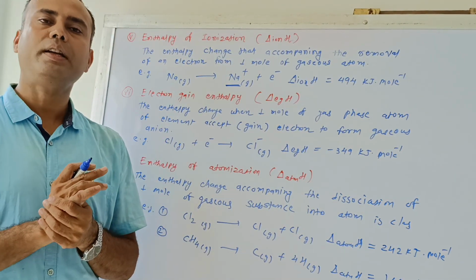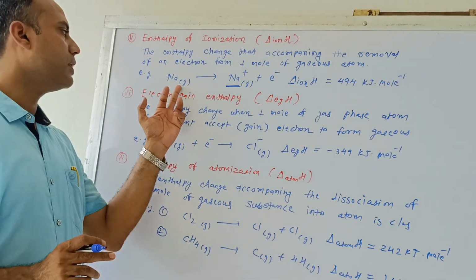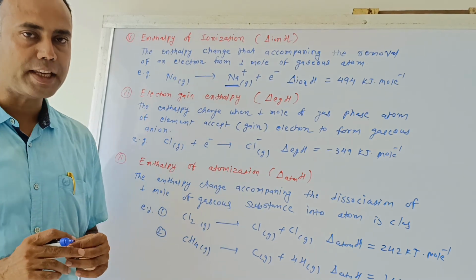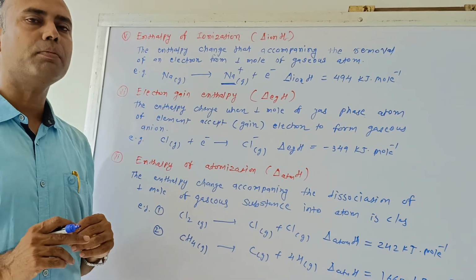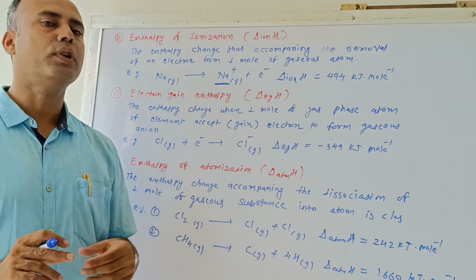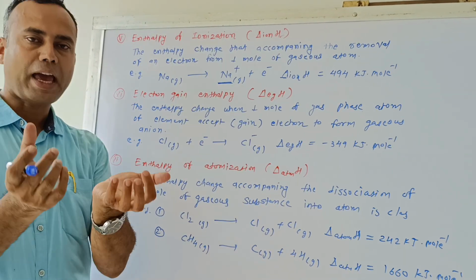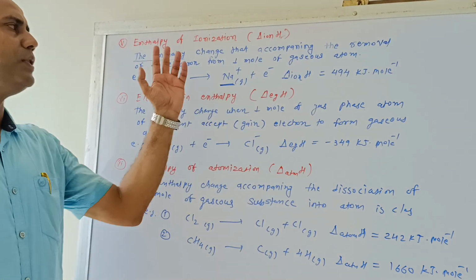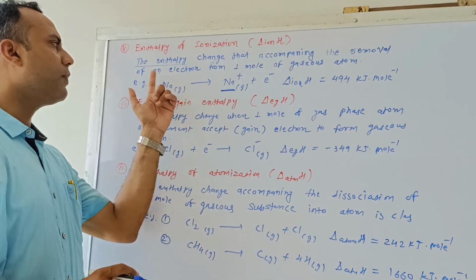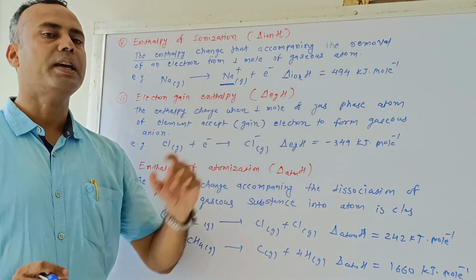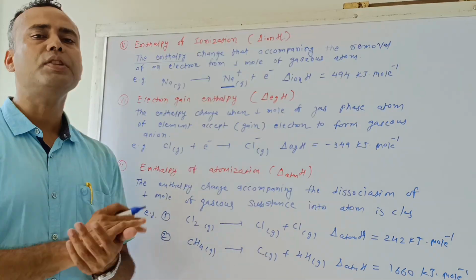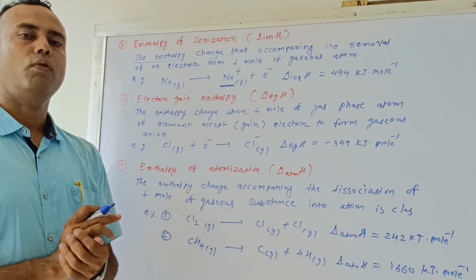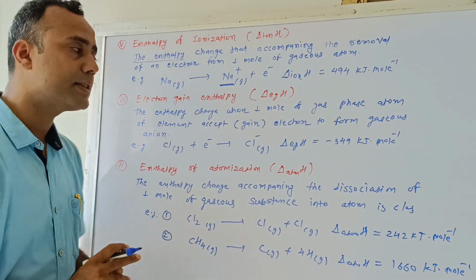Formation of ion, but for that purpose the substance must be present in the gaseous state, and from the gaseous state, removing an electron is quite easy. For removal of one electron from sodium in gaseous state, 494 kilojoule energy is absorbed. By absorbing that energy, the electron is removed. So it can be defined as the enthalpy change accompanying the removal of an electron from one mole of gaseous atom.